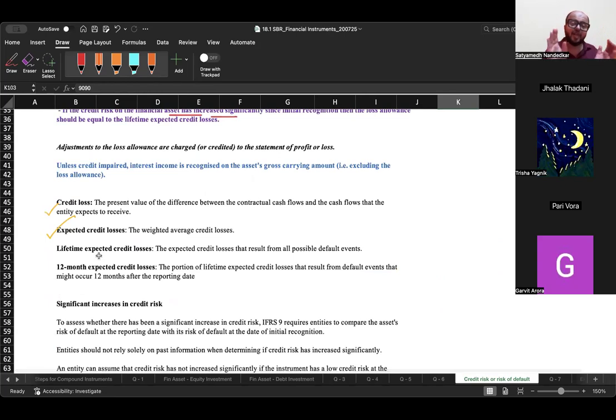And lifetime expected credit losses means from now till the end of the life of this particular instrument, however many events of default are possible, giving the value of all those events. And 12-month expected credit loss means in the upcoming 12 months, how much do you think is going to be the default? That is the 12-month expected credit loss.